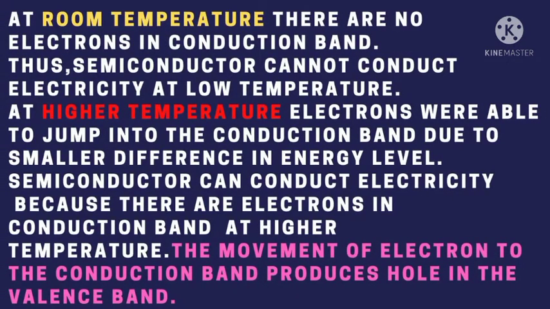Let's explain more. At room temperature, there are no electrons in the conduction band. Thus, a semiconductor cannot conduct electricity at low temperature. At higher temperature, electrons are able to jump into the conduction band due to the smaller difference in energy level. The semiconductor can conduct electricity because there are electrons in the conduction band at higher temperature. The movement of electrons to the conduction band produces holes in the valence band. That's the reason why a semiconductor has two charge carriers, electrons and holes.